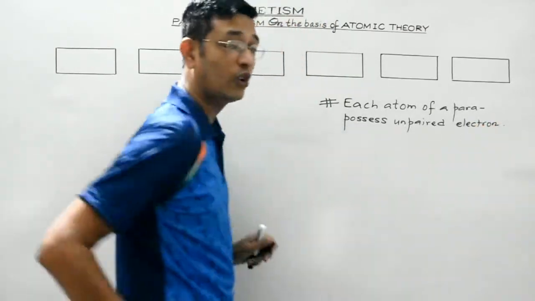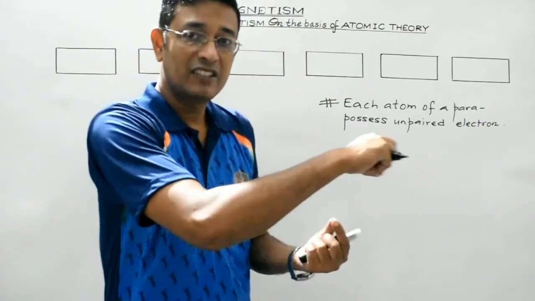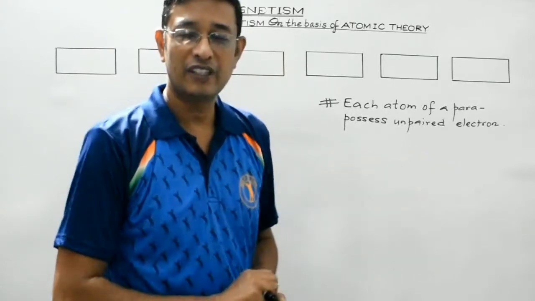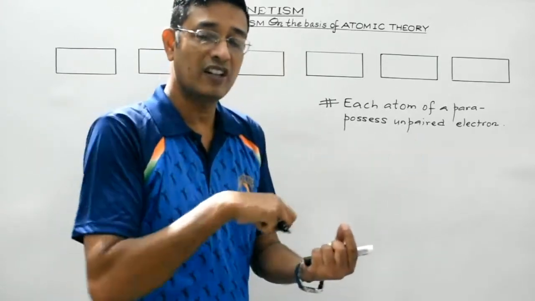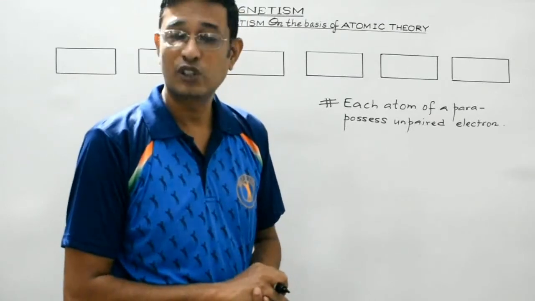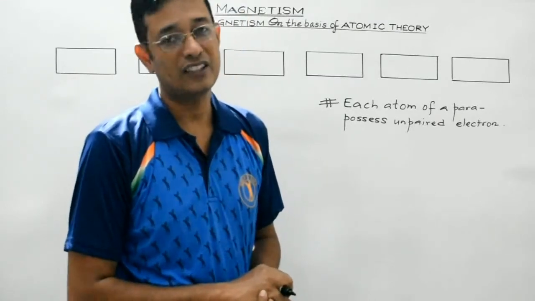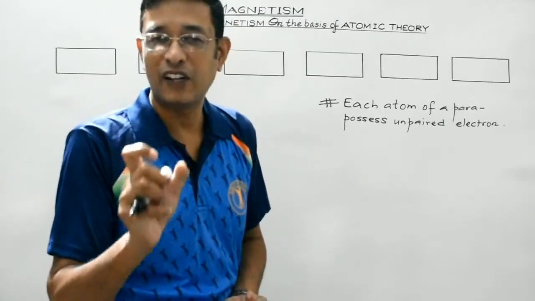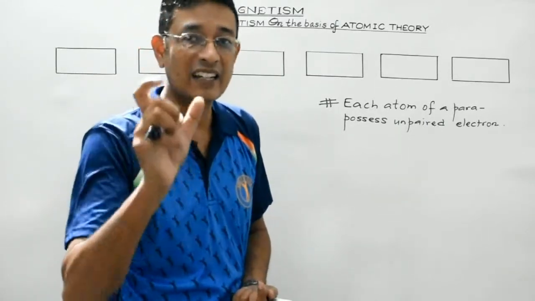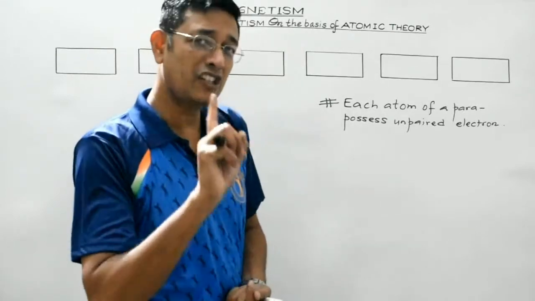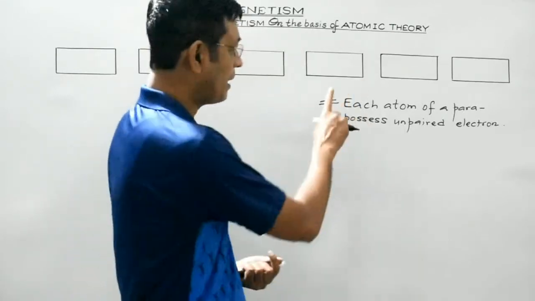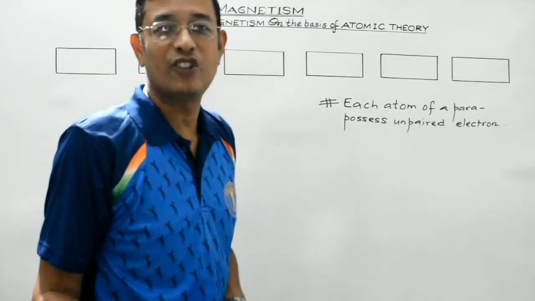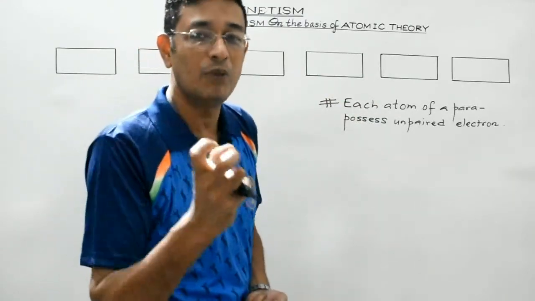So as a result, due to the orbital motion of this unpaired electron of an atom around the nucleus, it will constitute a tiny current loop. As a result, the atom will possess some non-zero finite value of magnetic moment. So each atom of a paramagnetic substance, due to the presence of an unpaired electron, possesses magnetic moment.